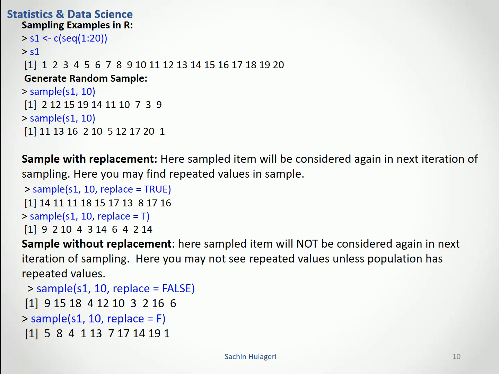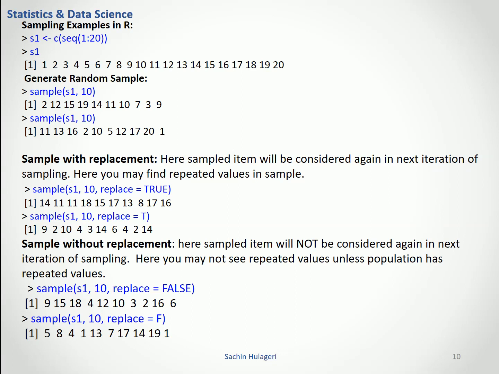Here the population is 1 to 20 and we are drawing 10 elements from the population S1. When we take a random sample, it will give random numbers. Let's draw once more with the same command, 10 numbers. If we observe here, the values are different.